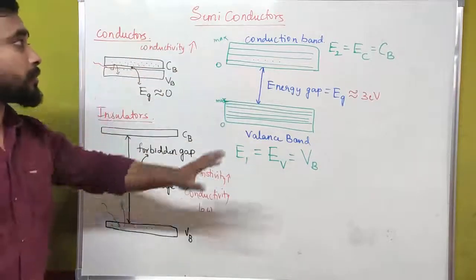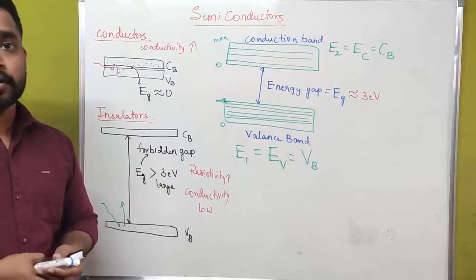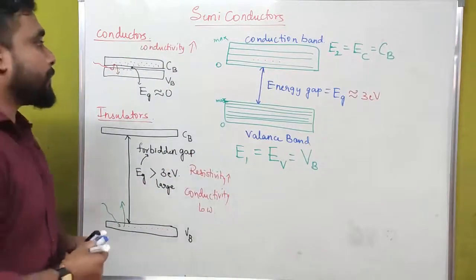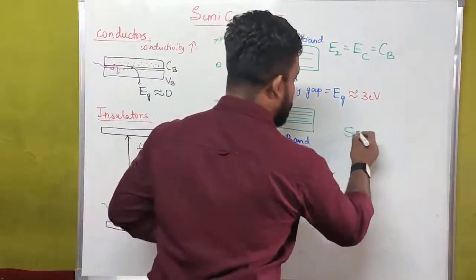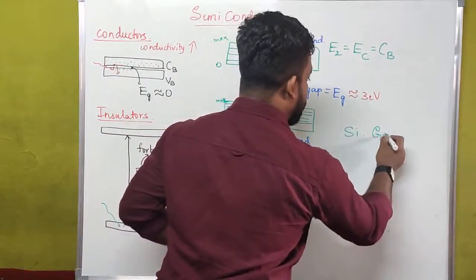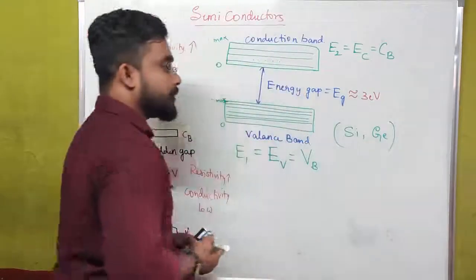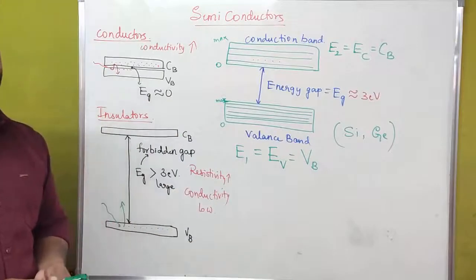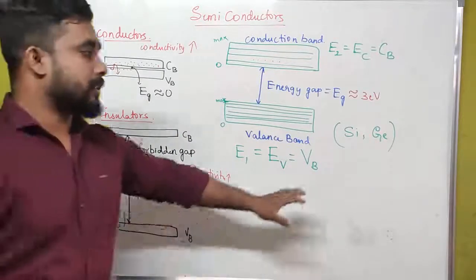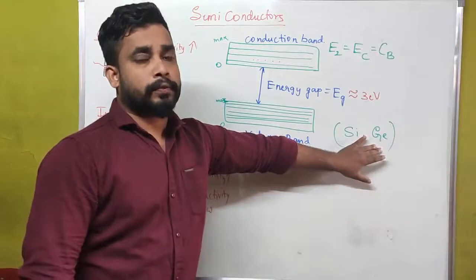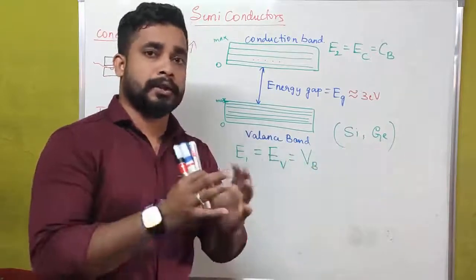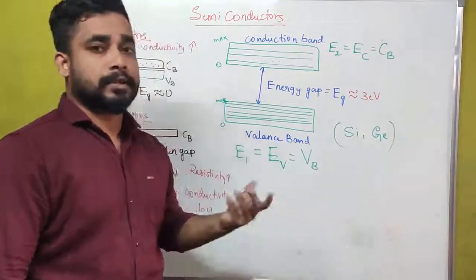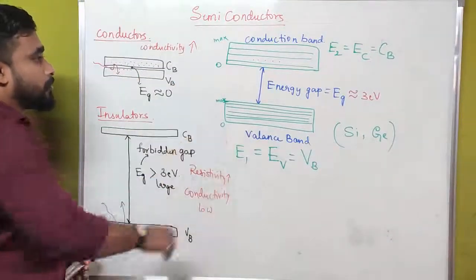This is all about semiconductors. And which are the examples for semiconductors? Examples for semiconductors are silicon and germanium. Actually, these are naturally occurring elements. We don't need to manufacture them by combining two or three elements. We can see them in nature.